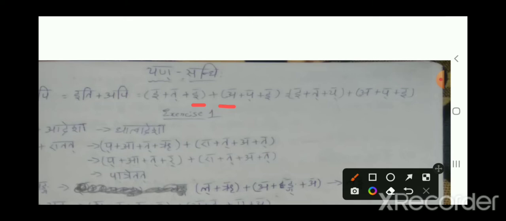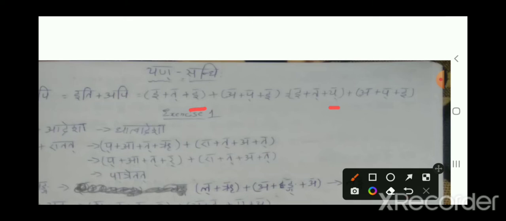Where does yakara have to be replaced? Only in the preceding vowel, which here is e. So e will be replaced by yakara. That's it, only this is the change in this example. Based on this, we will write the final form.